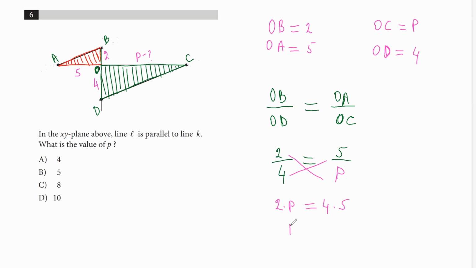So 2P equals 20. Then I divide 20 by 2, and that gives me P equals 10. So that is the answer. As you can see, our answer is choice D.